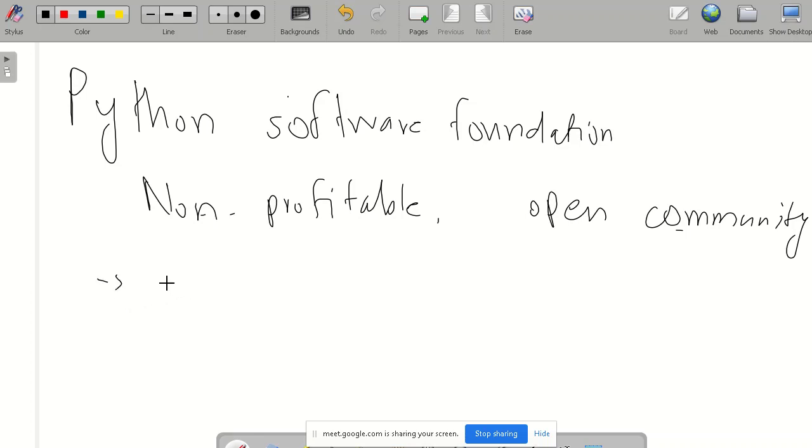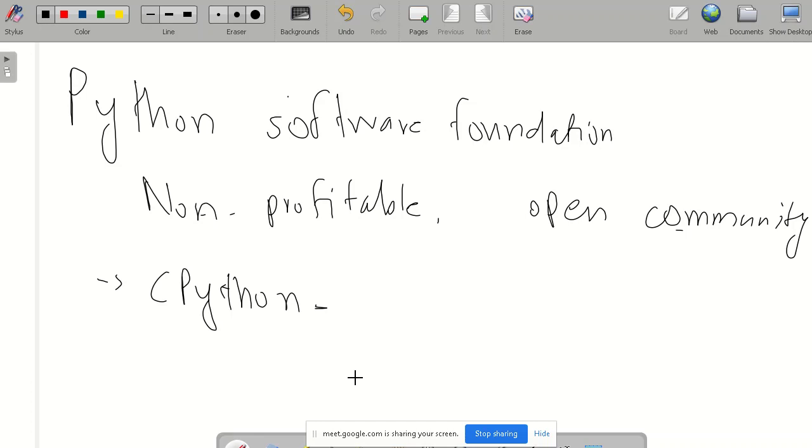The software which they provide is CPython. The original Python implementation is CPython. So they will provide this CPython. It is an open community. We don't have to pay anything to them to use Python, and it is a non-profit organization. Like an NGO, it is working as an NGO, and they provide the original Python in the form of the CPython implementation. And Python is free and open source software.